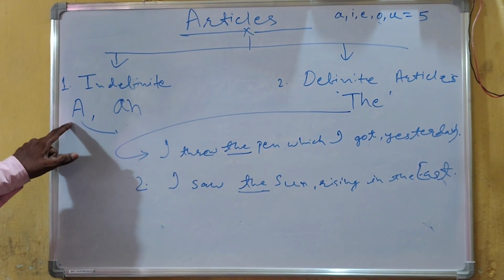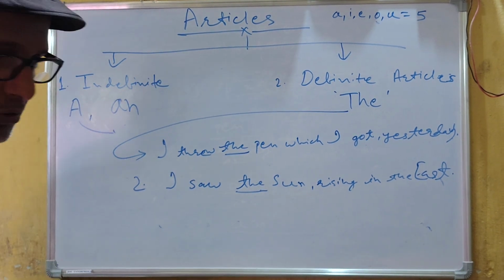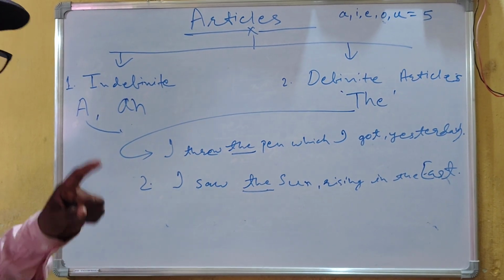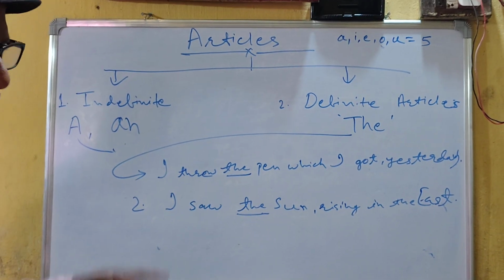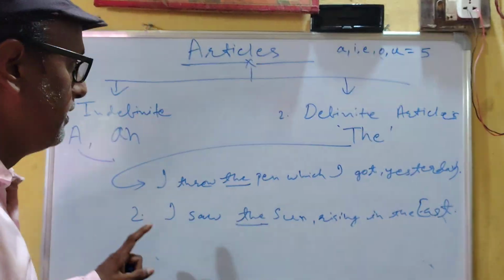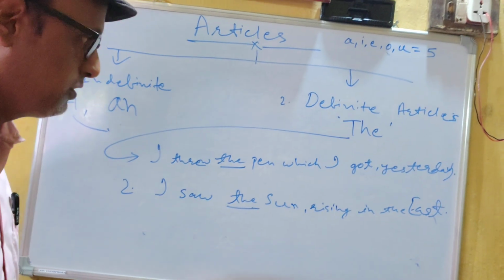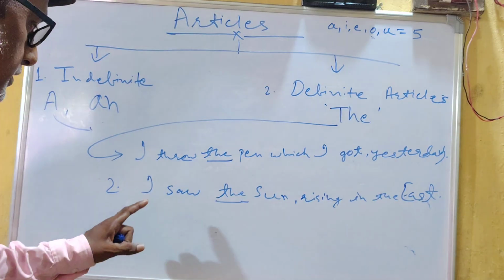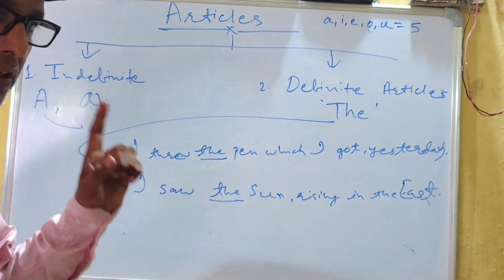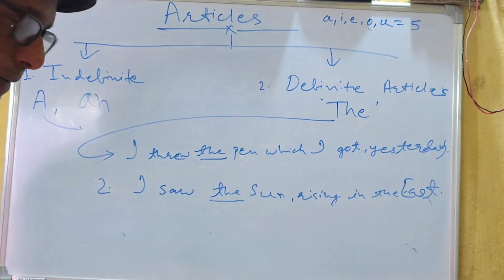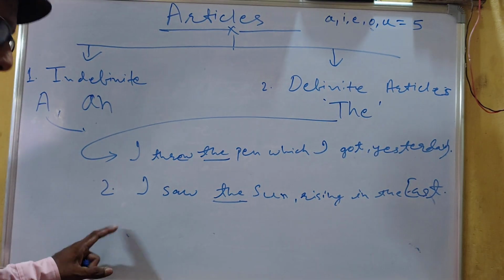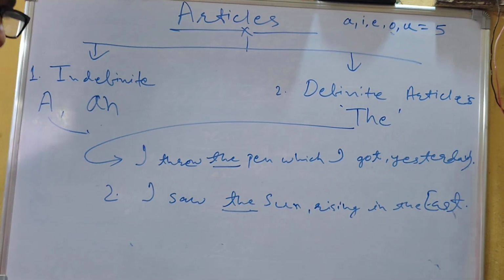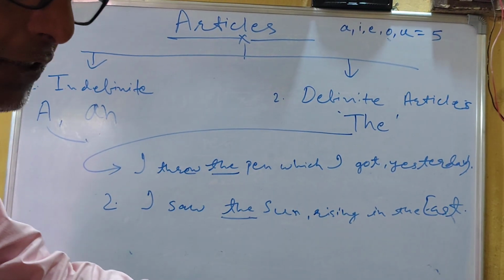A is put before the countable noun. N is put before the countable noun, but the sound of the first word of the noun must be vowel sound. Here the the is used in order to specify the particular noun and the things which are only one in this world. Before the name of the book, we use the. Before the name of the earth and different planets, we use the.